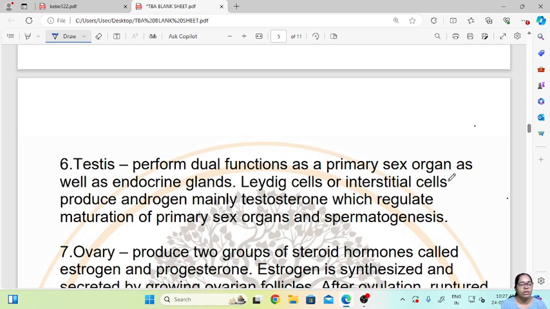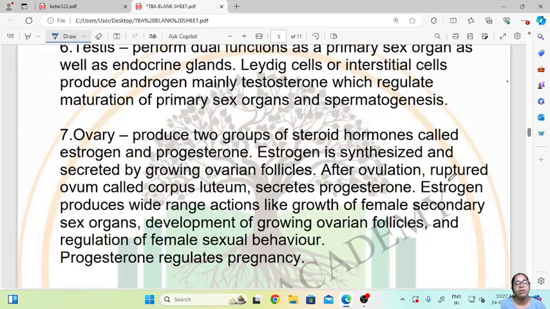Then comes your ovary. The ovary produces two groups of steroid hormones called estrogen and progesterone. These are the two hormones which are secreted by the ovary. Estrogen is synthesized and secreted by growing ovarian follicles. After ovulation, the ruptured follicle called the corpus luteum secretes progesterone.